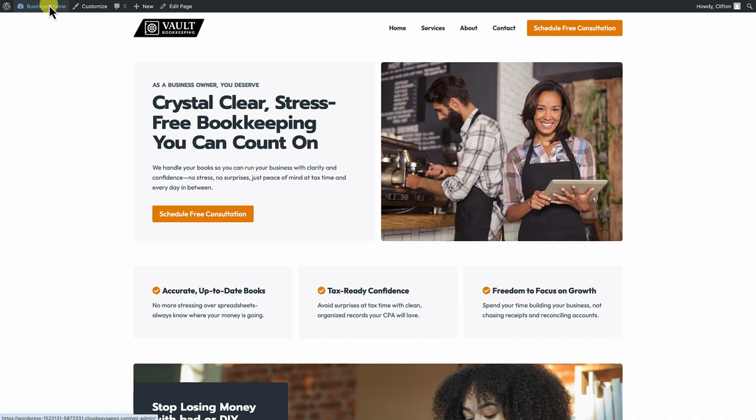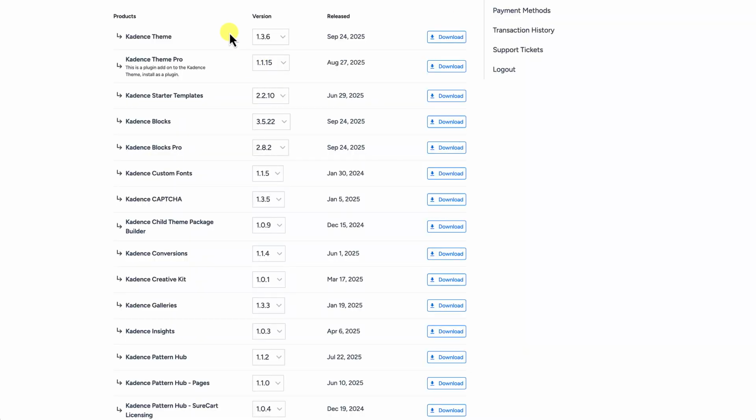Okay, so to do that, you're going to need two things. One, you're going to need the Kadence Child Theme package builder, and all you do to get that is go to your account, and in the product section here, you're going to see the Kadence Child Theme package builder. Just go ahead and download that.